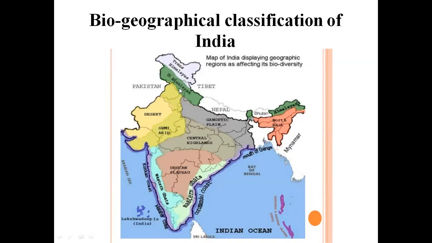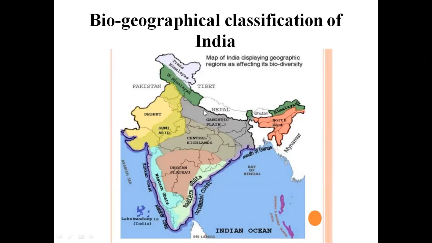The Himalayan region also spreads from Jammu and Kashmir to the eastern states of India. Okay, so this Himalayan region is divided into four categories: Northwest Himalayas, West Himalayas, Central Himalayas, and Eastern Himalayas. Eastern Himalayas are situated in the northeastern states of India. That means Arunachal Pradesh, Sikkim, these places. Okay. Next one is Central Himalayas. Maximum Central Himalayas are distributed near Nepal.